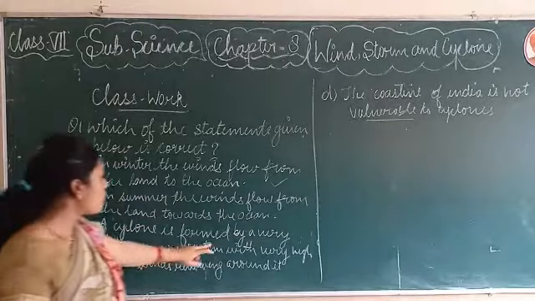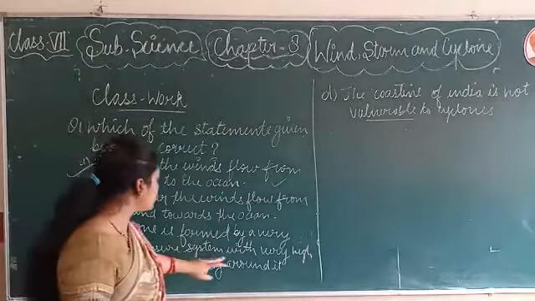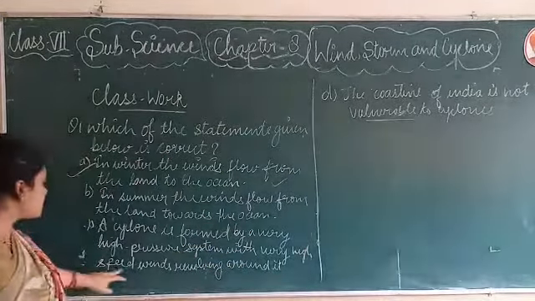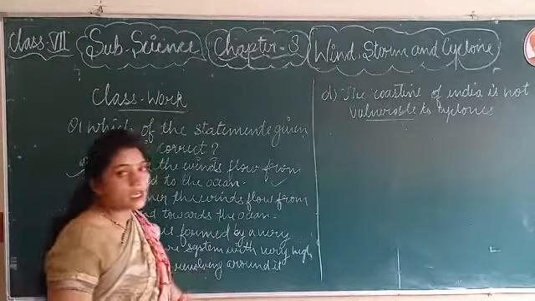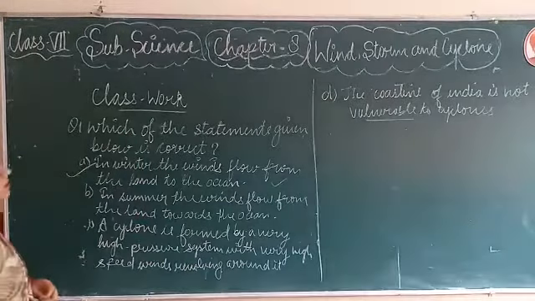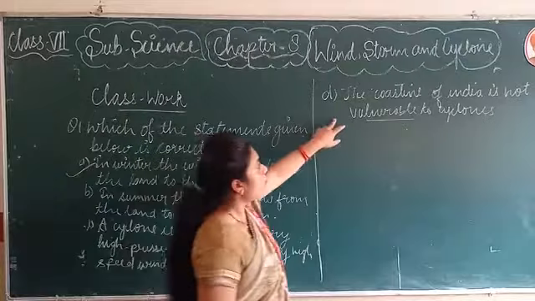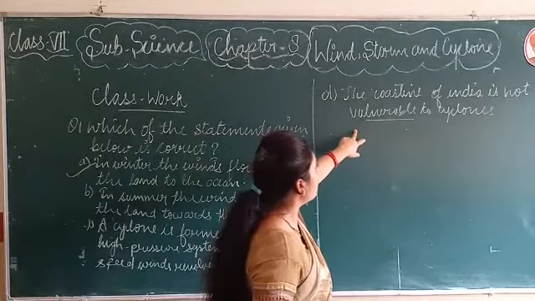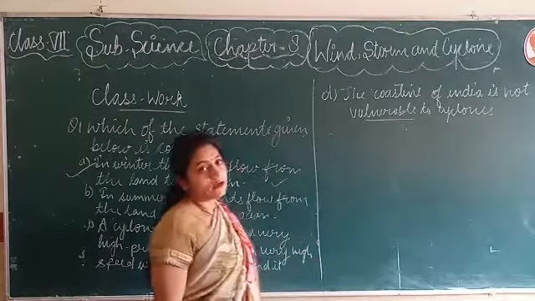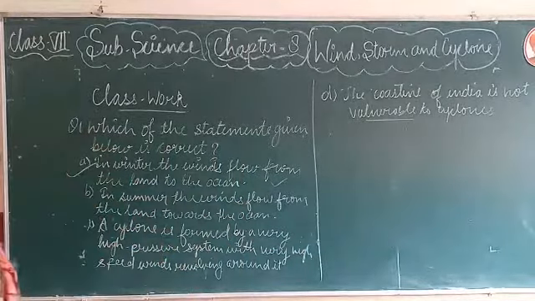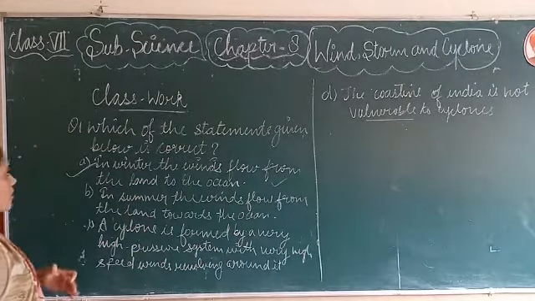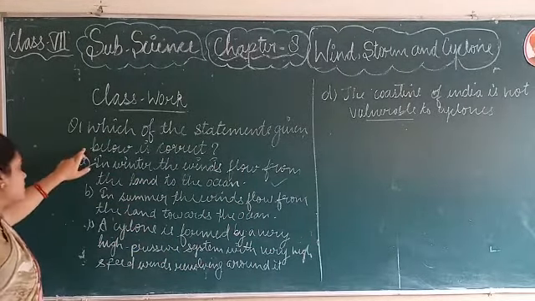C, a cyclone is formed by a very high pressure system with very high speed winds revolving around it. And option D is, the coastline of India is not vulnerable to cyclones. So here 4 options are given. So which is the correct option for this question?